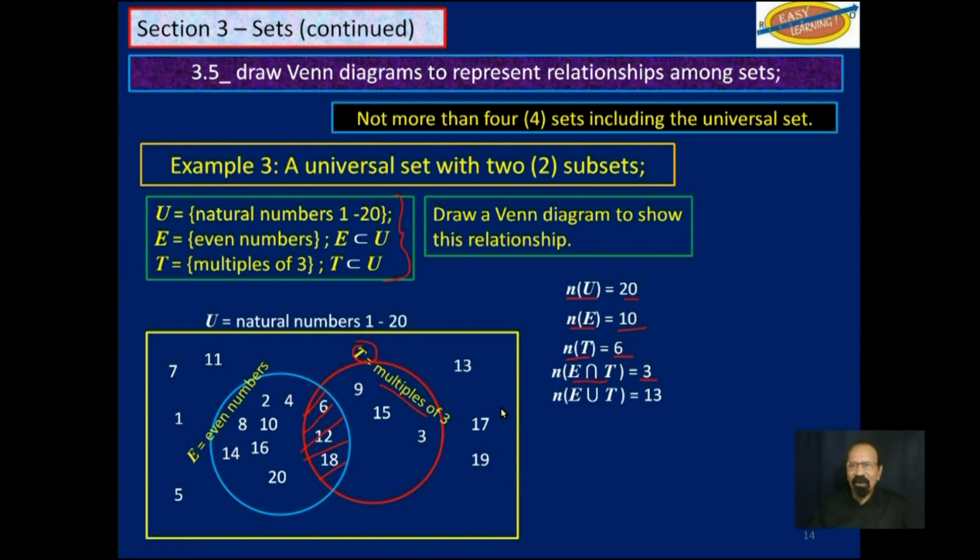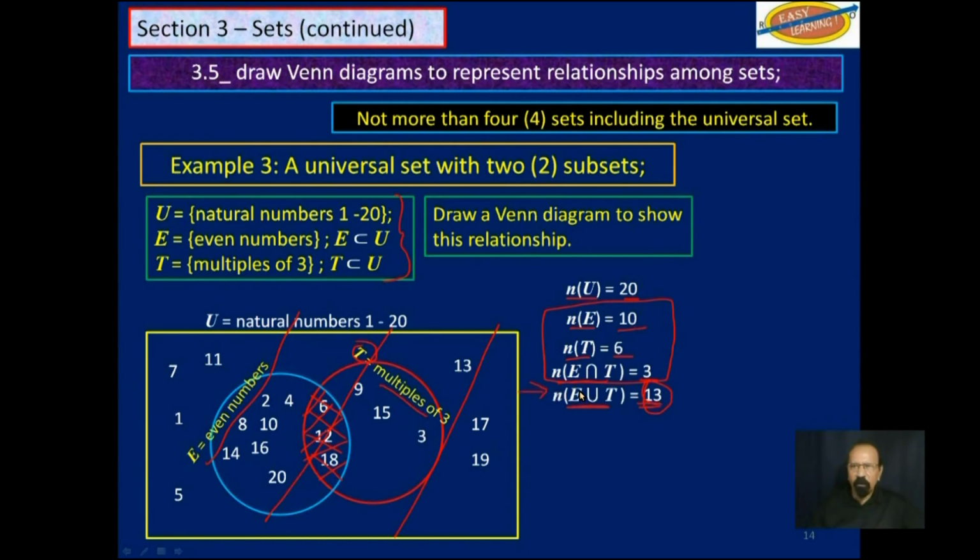Now, the cardinality of E union T is 13. You could count all the elements in the blue circle and the red circle, but this intersection you can only count once. We have 1, 2, 3, 4, 5, 6, 7, 8, 9, 10, 11, 12, 13. But let us say you were not given this. You were just given this piece of data here. How would you find this?